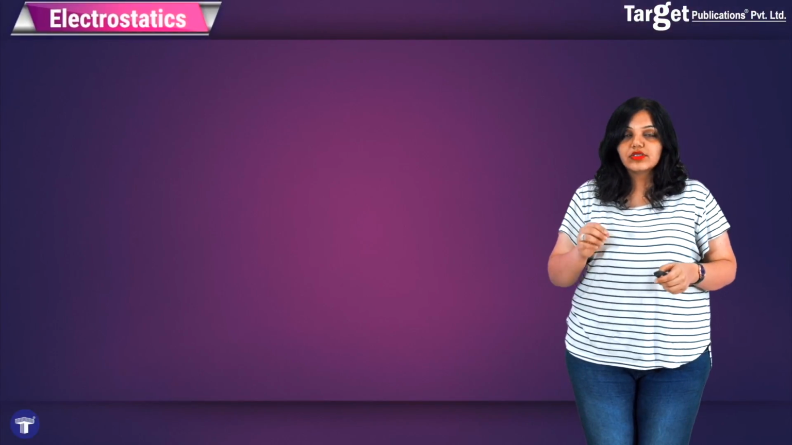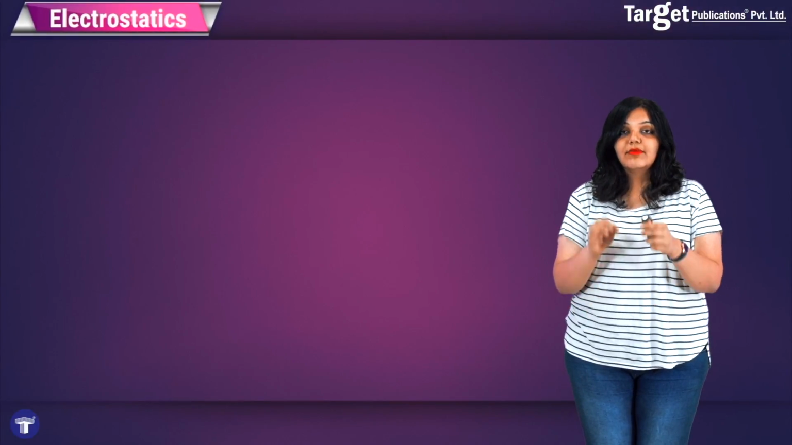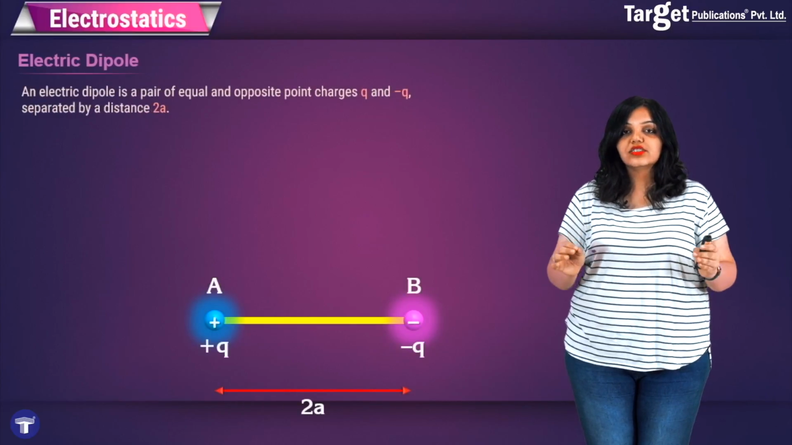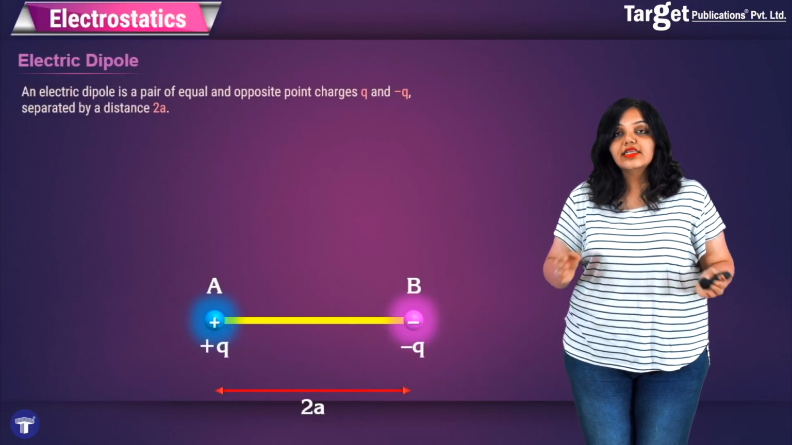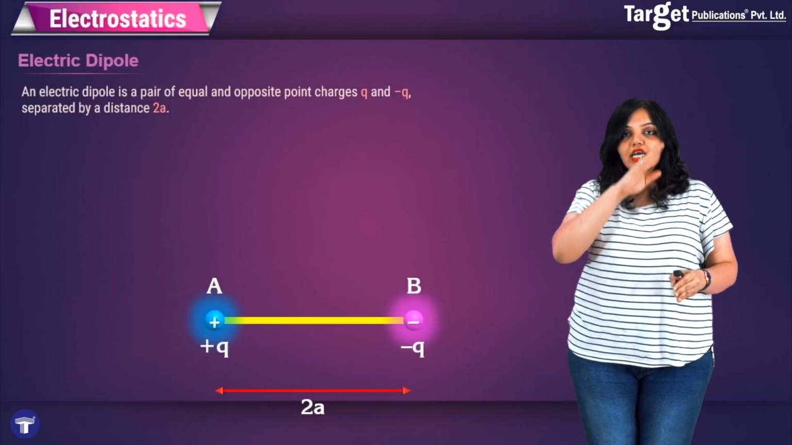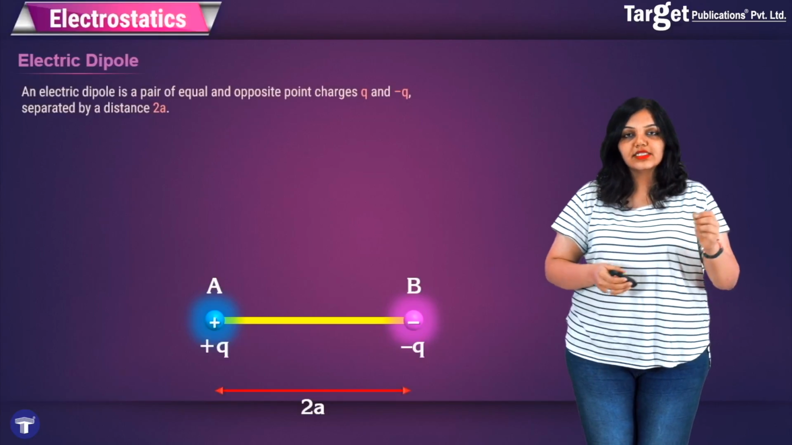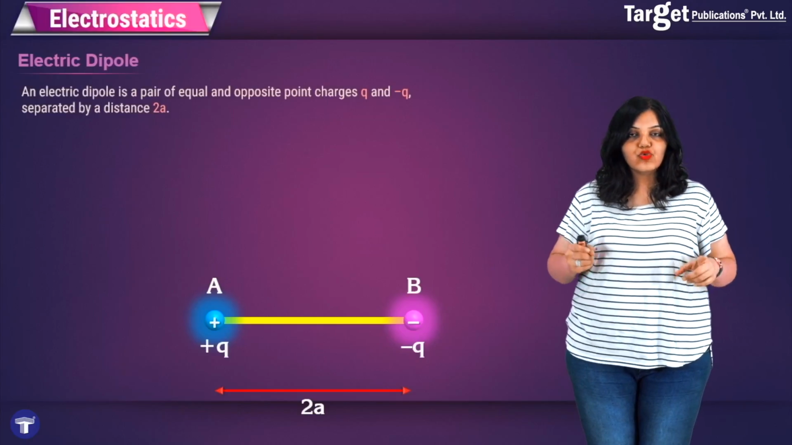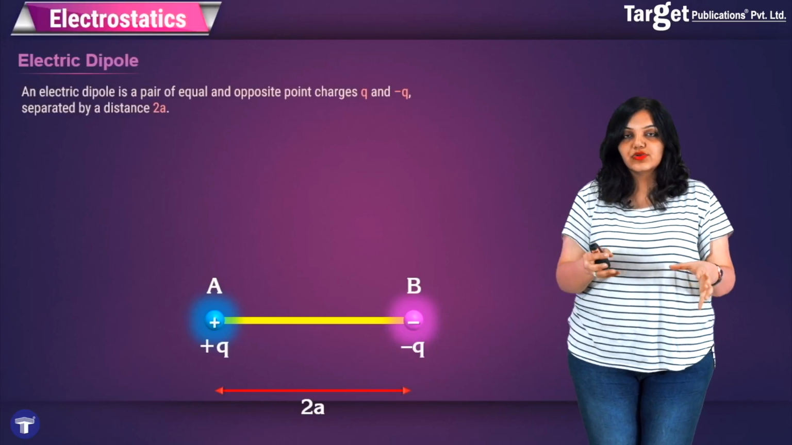The next thing that we want to talk about is the electric dipole. By definition, an electric dipole is a pair of two charges which are equal and opposite, and they are separated by a distance 2a. So you can see that we have two charges plus q and minus q placed at points A and B separated by a distance 2a, and this arrangement constitutes a dipole.